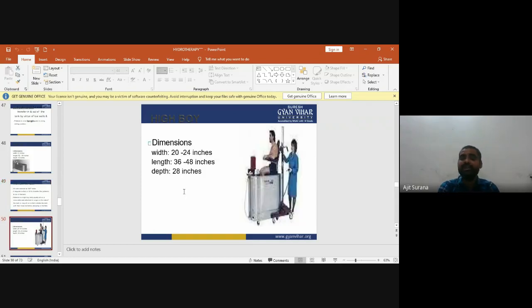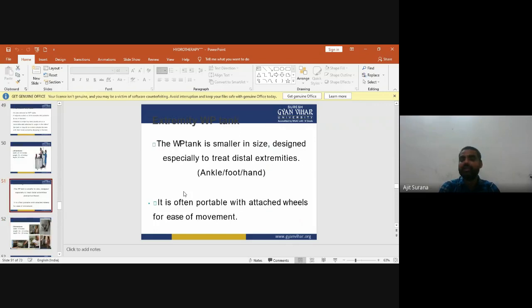Now the hybrid tank. Dimensions of the hybrid tank: width is 20 to 24 inches, length is 36 to 48 inches, and depth is 28 inches. Now the extremity whirlpool tanks. These whirlpool tanks are smaller in size, designed especially to treat distal extremities.